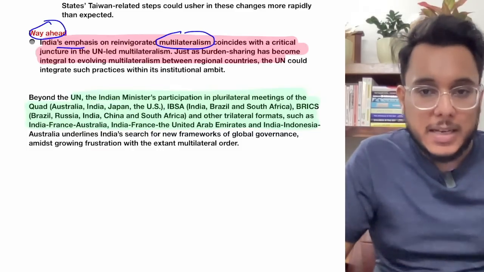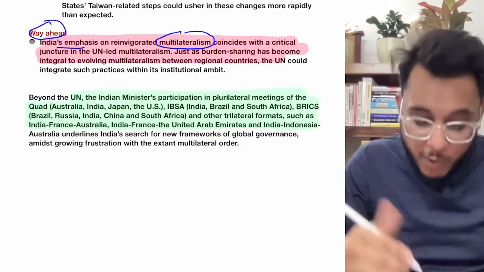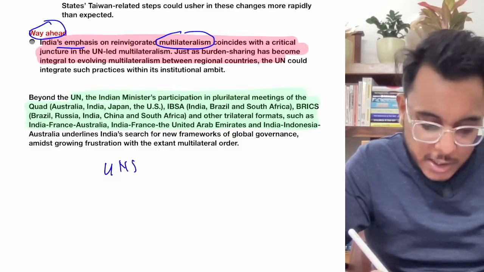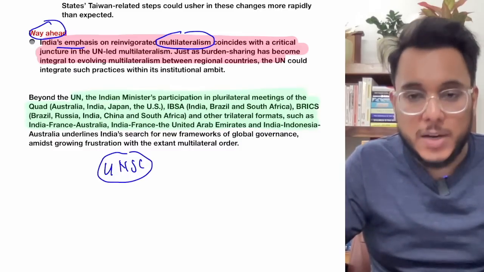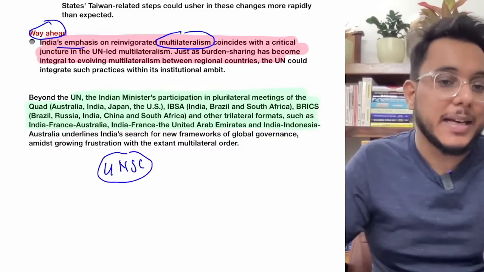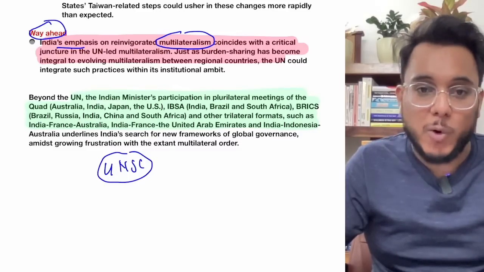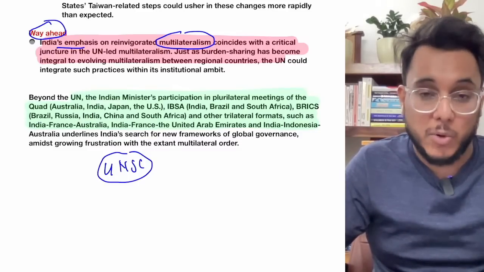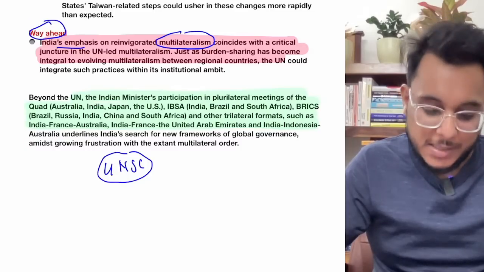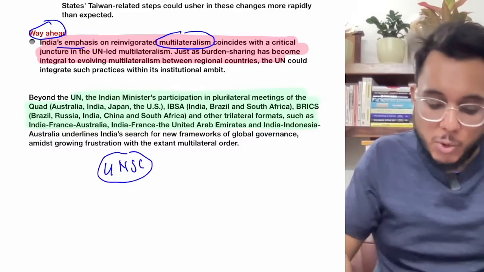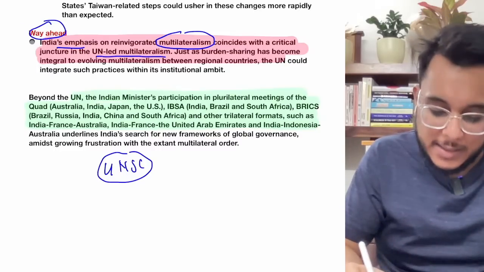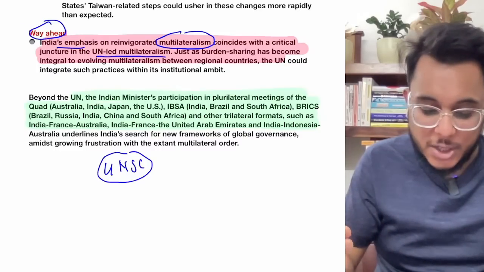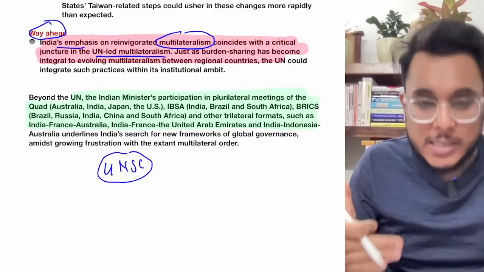In this reformed multilateralism, India wants, for example, the representation in the United Nations Security Council, the UNSC, to be reformed. In the UNSC, countries such as India, the G4 countries, the like-minded countries, need to be given more and more representation. So multilateralism is now to be reformed. A critical point has come where UN-led multilateralism is showing its limitations, and we need to reform all these bodies.